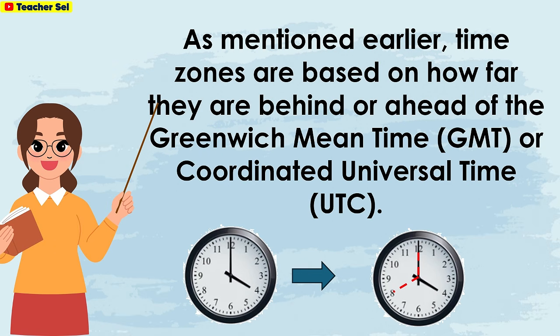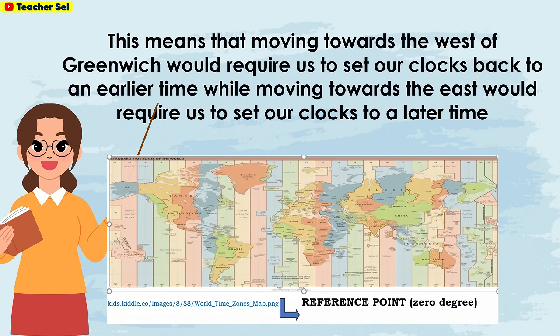As mentioned earlier, time zones are based on how far they are behind or ahead of the Greenwich Mean Time, GMT, or Coordinated Universal Time, UTC. This means that moving towards the west of Greenwich would require us to set our clocks back to an earlier time, while moving towards the east would require us to set our clocks to a later time.